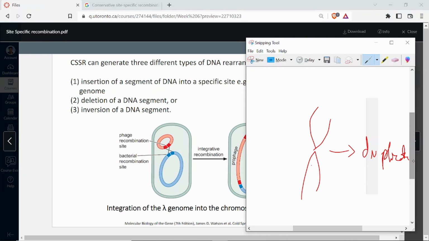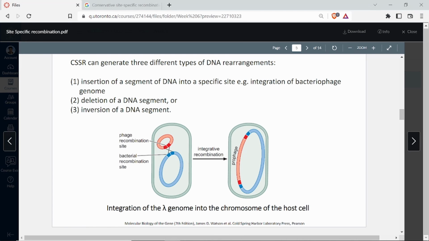Transposition is not what we're doing today, so don't even think about it. We're not doing transposition at all. That we'll do in the next class, you will understand.